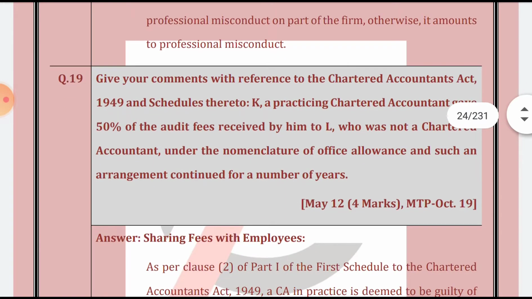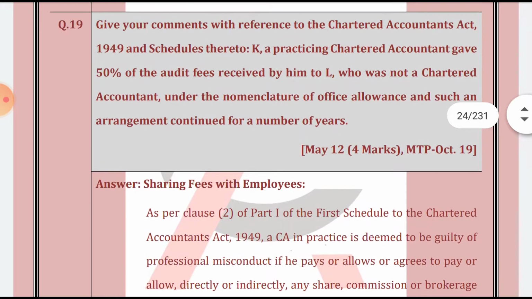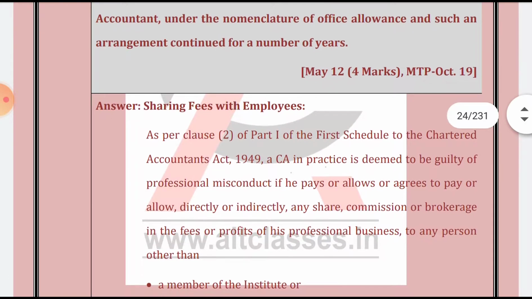Question number 19: give your comment with reference to the Chartered Accountants Act 1949 and the schedule thereto. K, a practicing chartered accountant, gave 50% of his audit fee received by him to L, who was not a chartered accountant, under the nomenclature of office allowances, and such an agreement continued for a number of years. Of course, the CA would be guilty. K, a practicing chartered accountant, is guilty, because he cannot share audit fees received by him with L, which is sharing of fees.